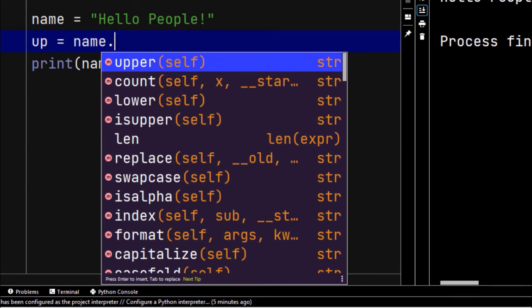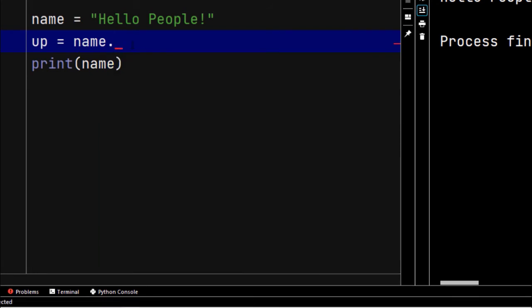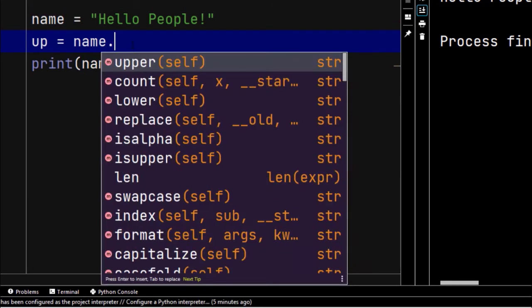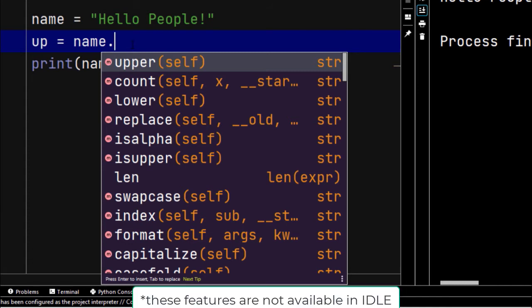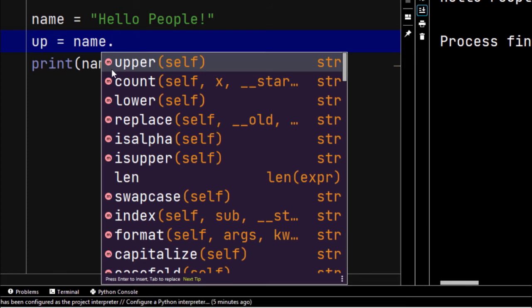Now when you click on name and dot, it means what we want to change for the variable name. All those opportunities are going to appear here. It means we can do all these things. You can change the text to uppercase. You can count how many L's are there in here. You can change all to lowercase. You can replace E with A like that, and you can check whether it's alphanumeric or just uppercase or what, just like that.